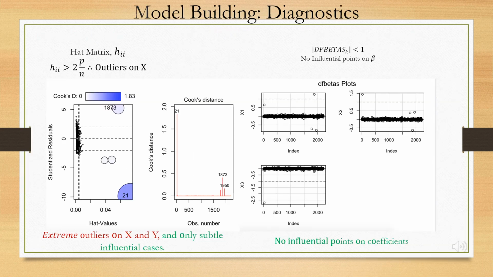Moving on to the tests that determine the outliers and the influential points on coefficients, we found that there were a few extreme outliers on X and Y. There weren't any subtle influential cases of these outliers, so I felt no need to remove them. Just by zooming in to the chart in R, it's the exact same thing. Moving on to the DFBETAS plots, there were no influential points on those coefficients.